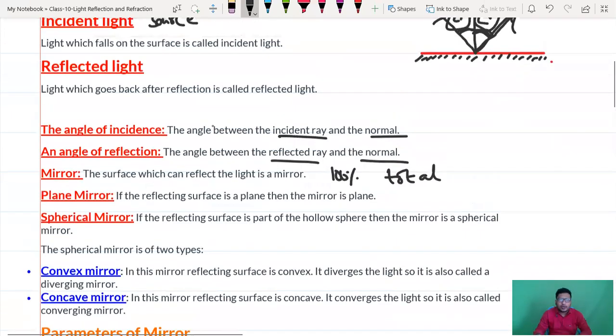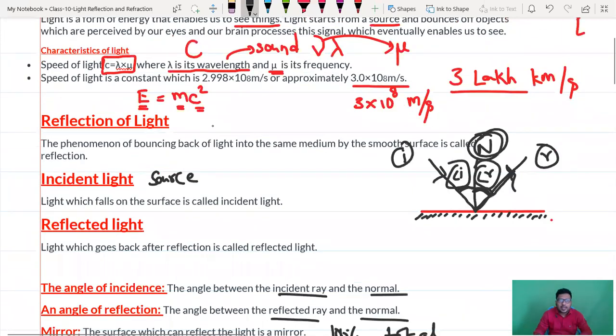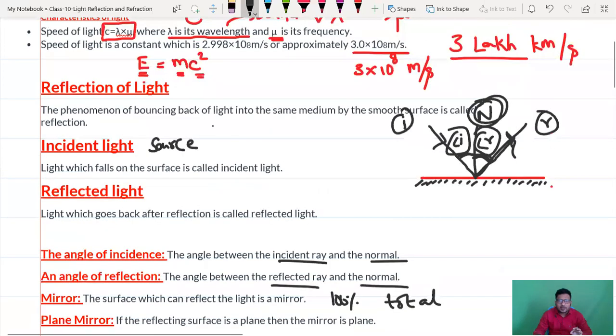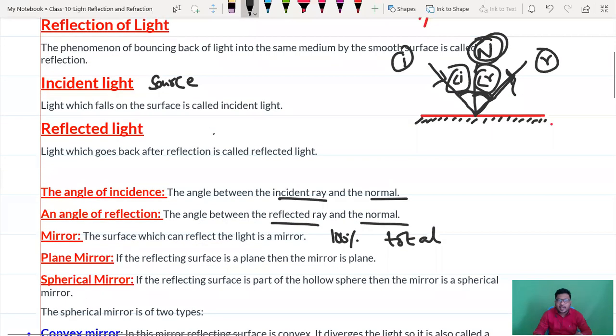So till now, any doubt? Light, characteristics of light, reflection, incident light, incident ray, reflected ray, angle of incidence, angle of reflection.